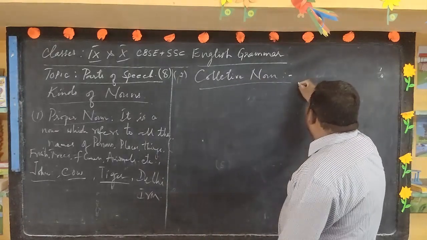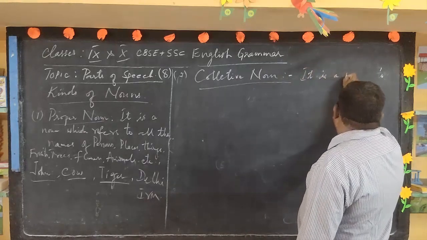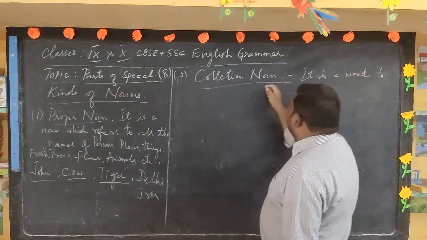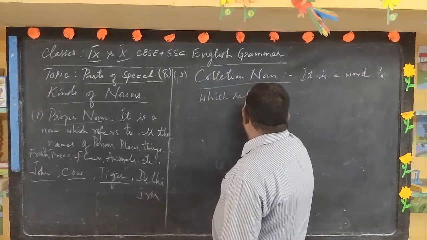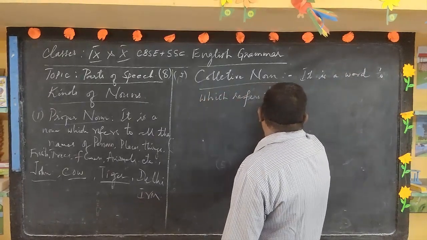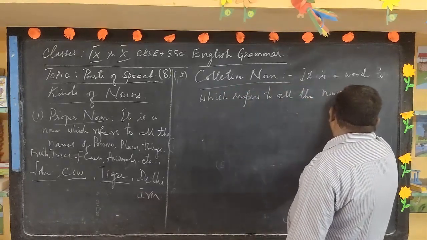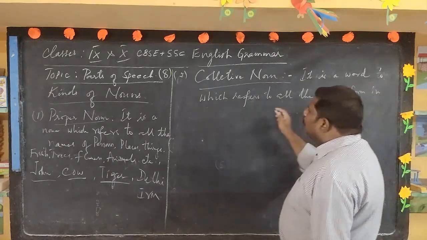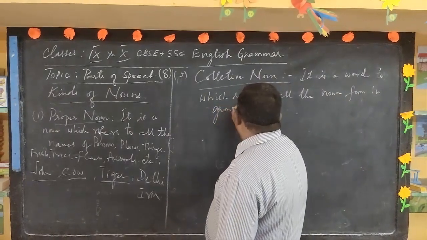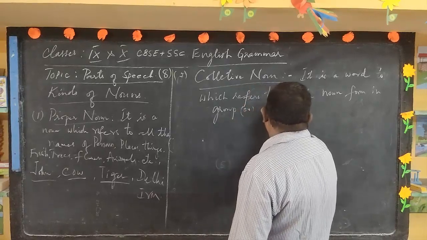A collective noun is a word which refers to all the noun forms in a group or collection.